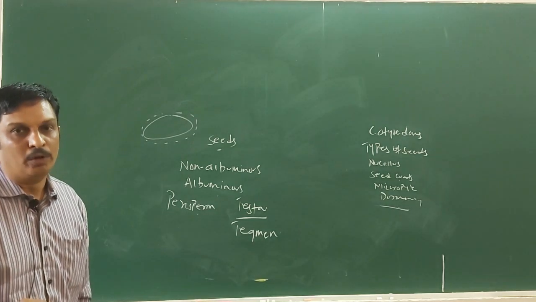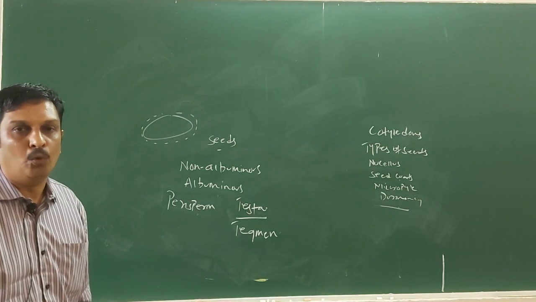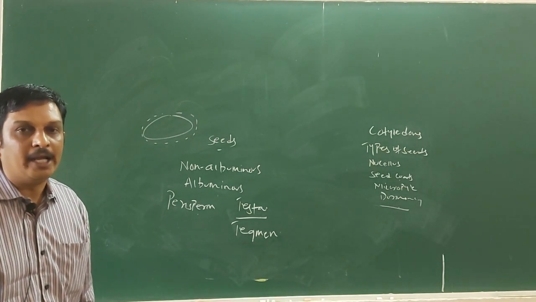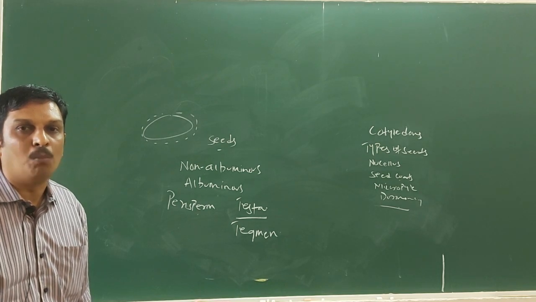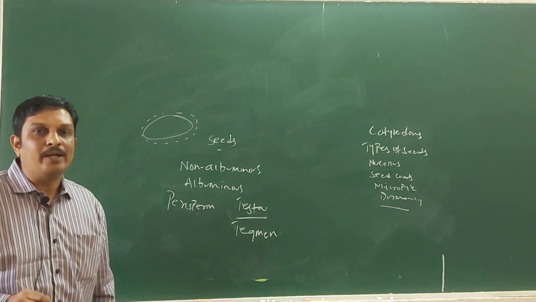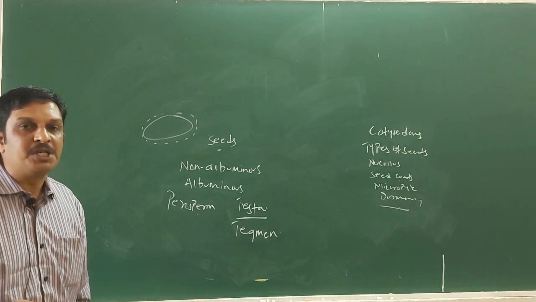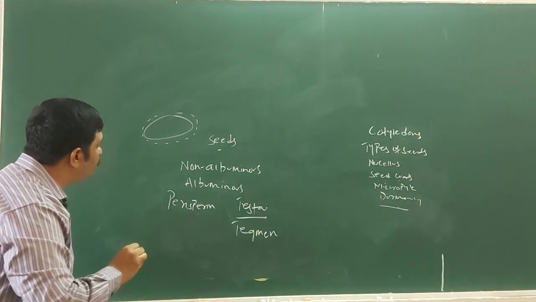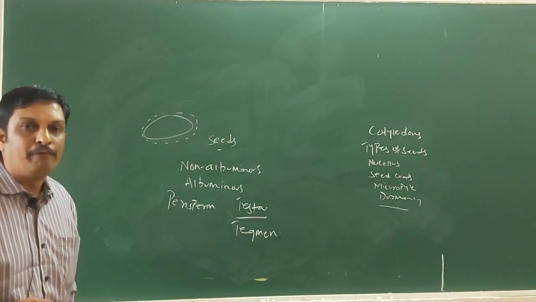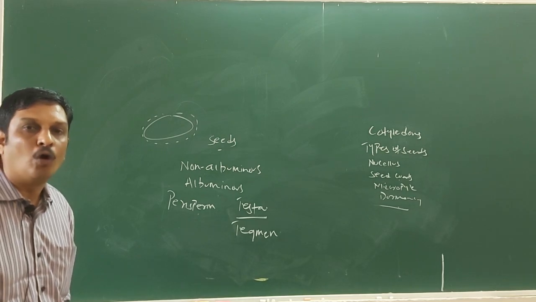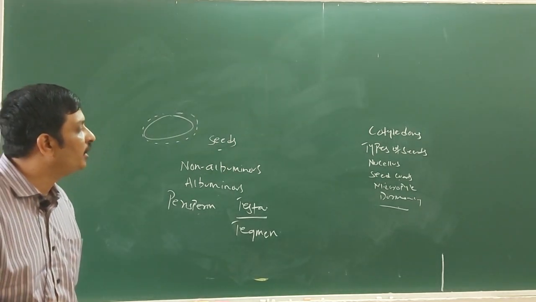You already know regarding the micropyle of an ovule, that is the integuments enclose a small opening called micropyle. The micropyle of an ovule persists as a small pore in the seed coat. This pore facilitates the entry of water and oxygen during the seed germination.